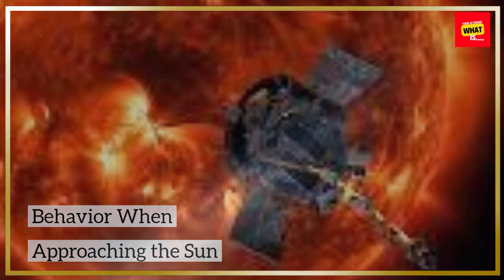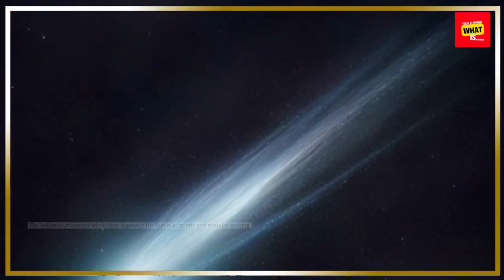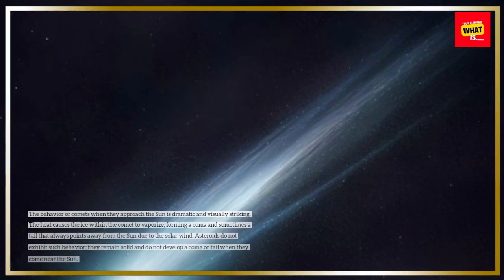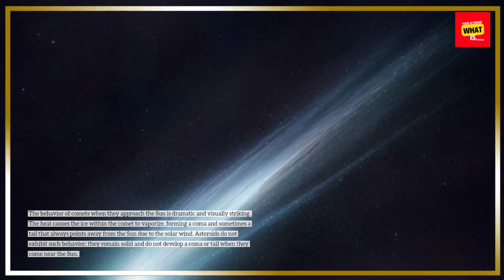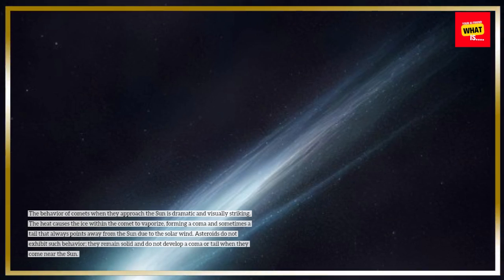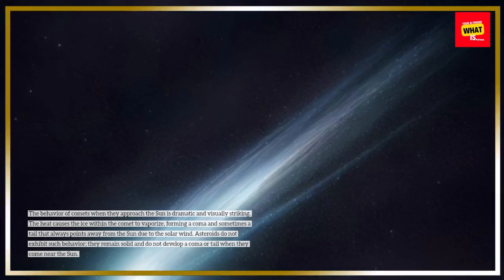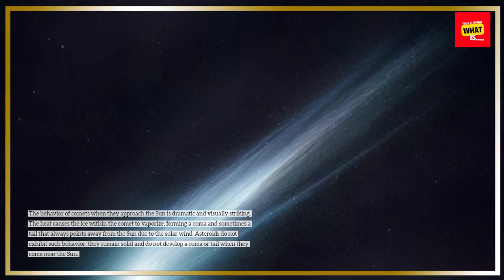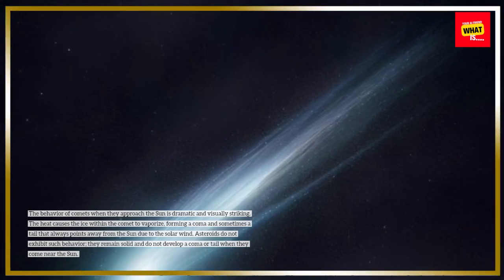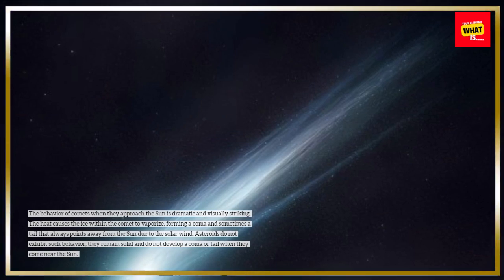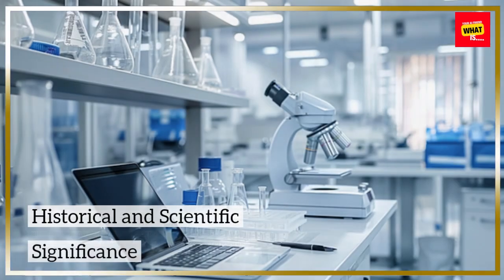Behavior when approaching the Sun. The behavior of comets when they approach the Sun is dramatic and visually striking. The heat causes the ice within the comet to vaporize, forming a coma and sometimes a tail that always points away from the Sun due to the solar wind. Asteroids do not exhibit such behavior. They remain solid and do not develop a coma or tail when they come near the Sun.